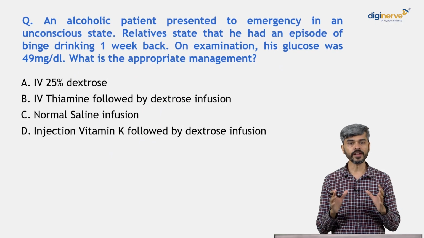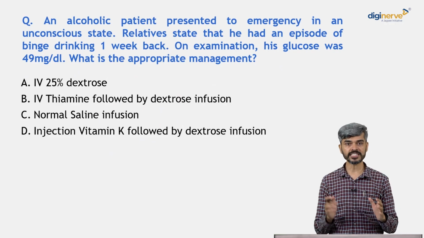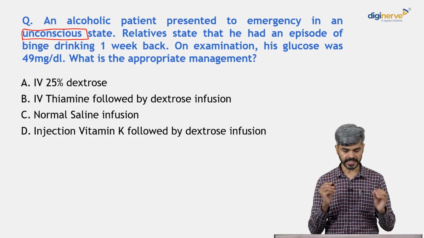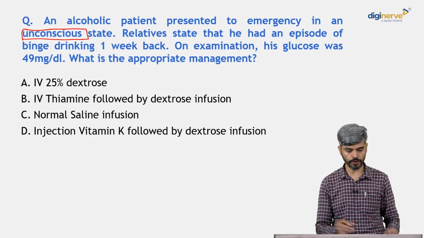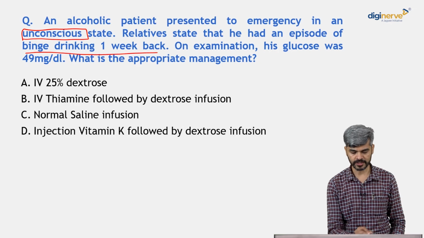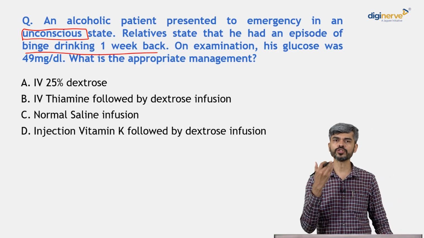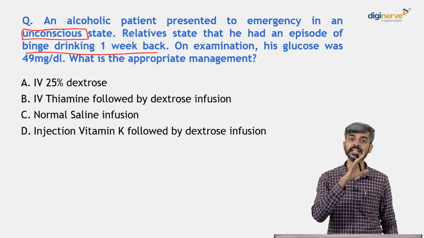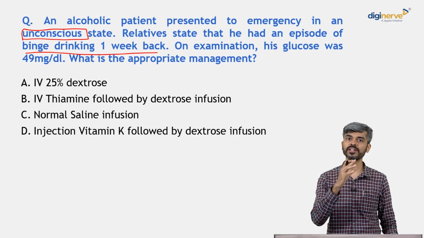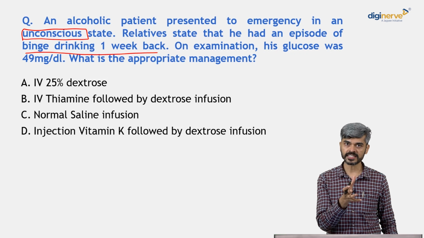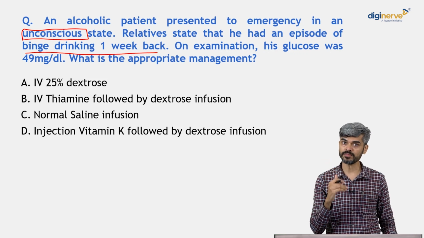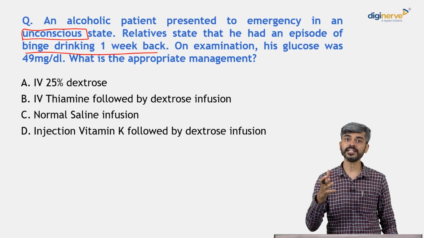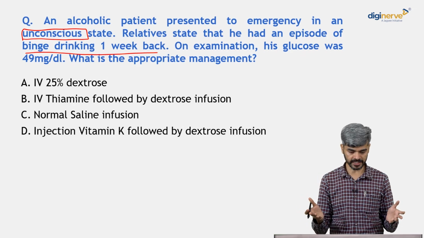Next question, an alcoholic patient presented to the emergency in an unconscious state. The relative states that he had an episode of binge drinking 1 week back. So, what is binge drinking? The individual goes on consuming alcohol at certain intervals where the intoxication doesn't come down. So, he will have a certain set of drinks, and before the intoxication comes down, he has another set of drinks, right? And that can lead to severe intoxication with alcohol.